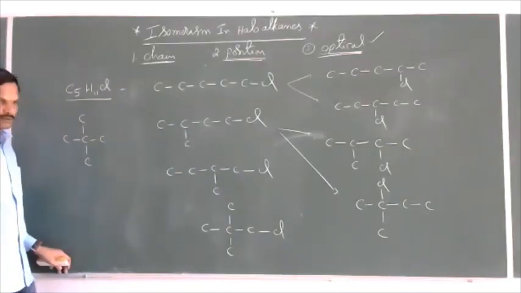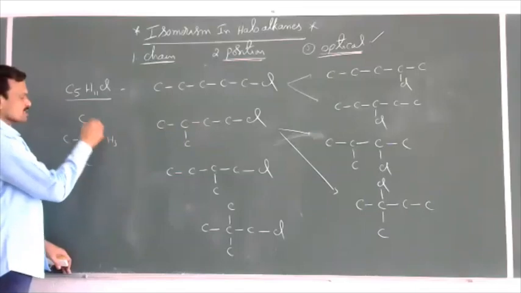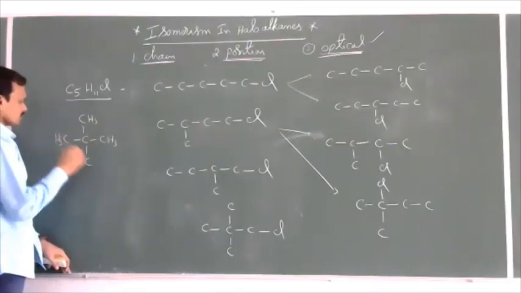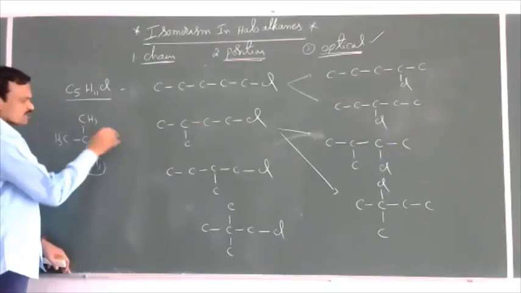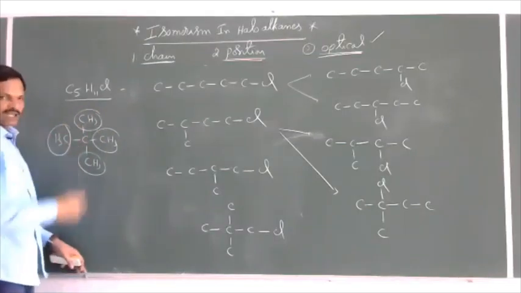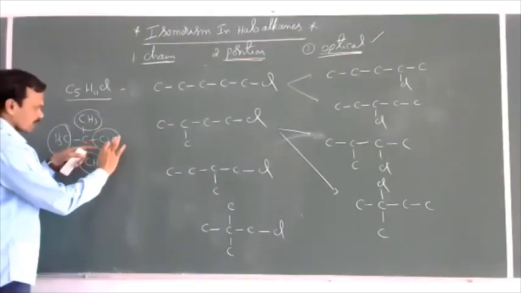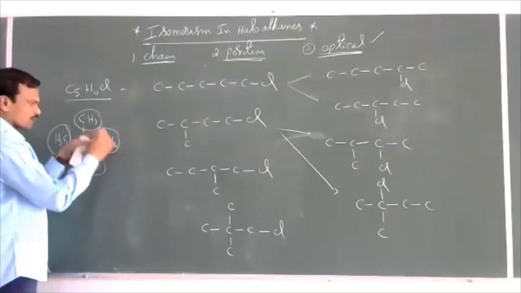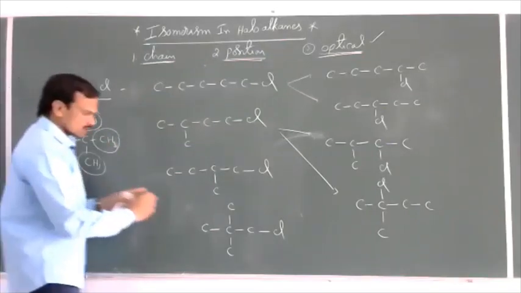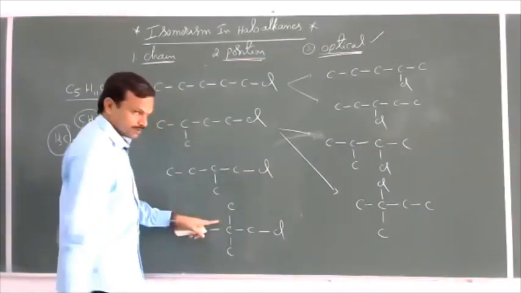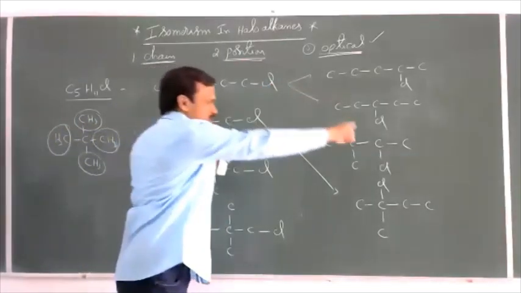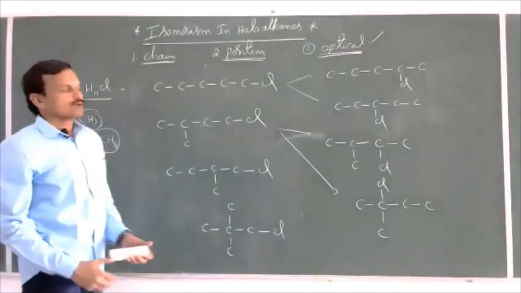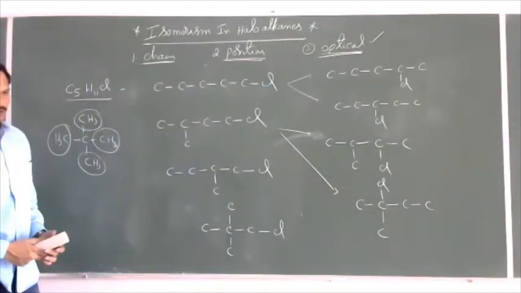This is neopentane. So neopentane is the symmetrical compound. It means the 4 methyl groups present here, these 4 are exactly identical. Wherever you replace a hydrogen by a chlorine atom, you can get the same structure. So there is no position isomer for this compound. So totally how many structures did we get here? Totally 8 structures we got.